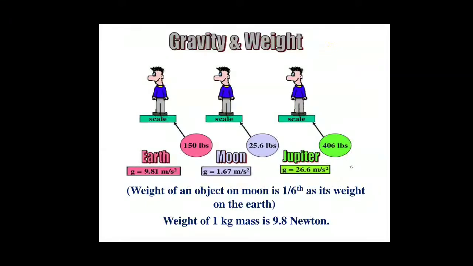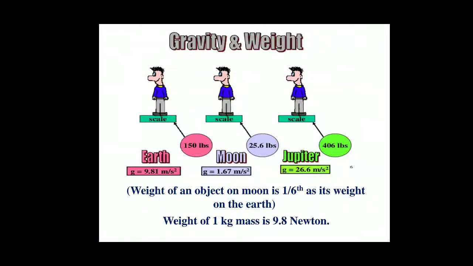As you can see here, on earth acceleration due to gravity is 9.81 meter per second square. As the mass and radius of the moon are less compared to earth, its acceleration due to gravity is small, nearly 1/6 of that on earth. And on Jupiter, we all know the size of Jupiter is very large compared to earth, so its acceleration due to gravity is also large, and the more the acceleration due to gravity, the more will be your weight.